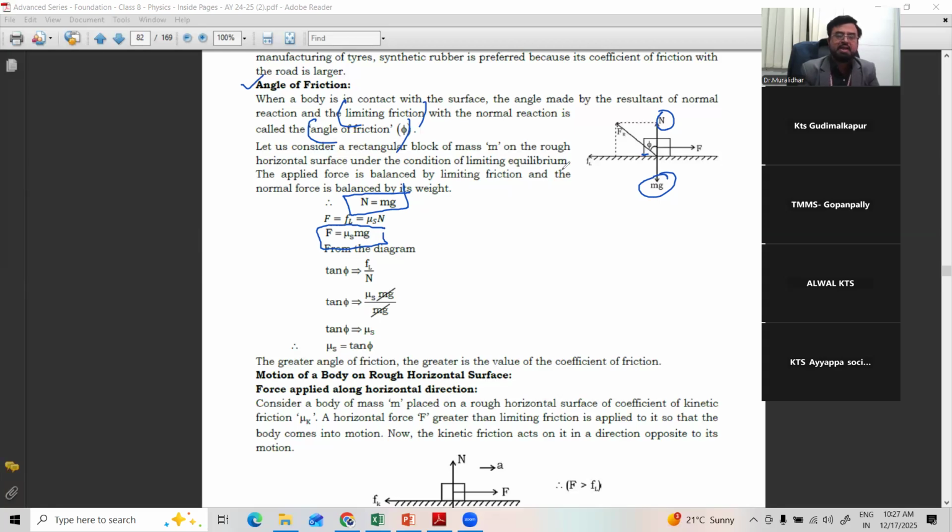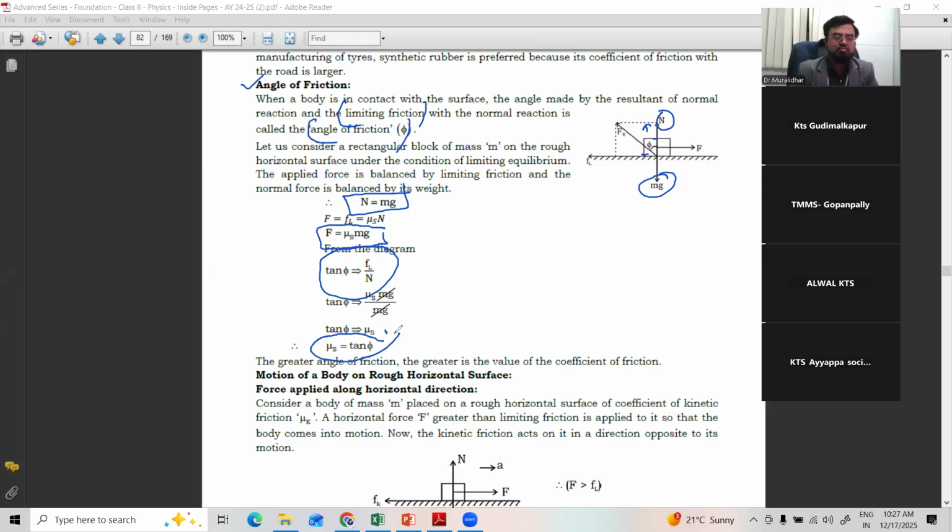From the diagram, take tan theta. What is tan theta? Opposite side by adjacent side of the angle. See the angle? This is the adjacent side, this is the opposite side. So we got tan theta is equal to Fl by N. In place of Fl, we can substitute mu s mg, and mg cancels. So tan theta is equal to mu s, or mu s, the coefficient of static friction, is given by tan theta.